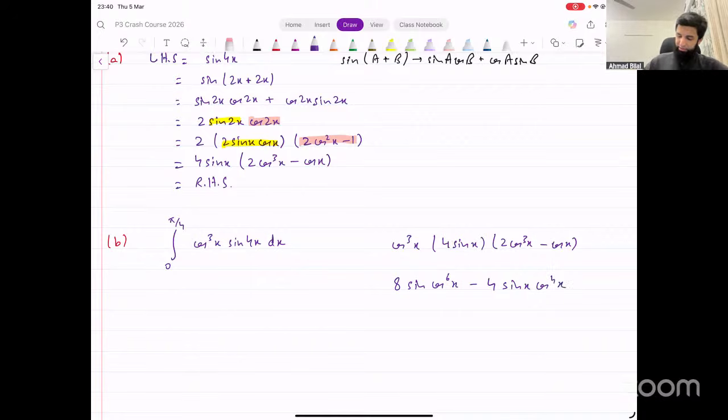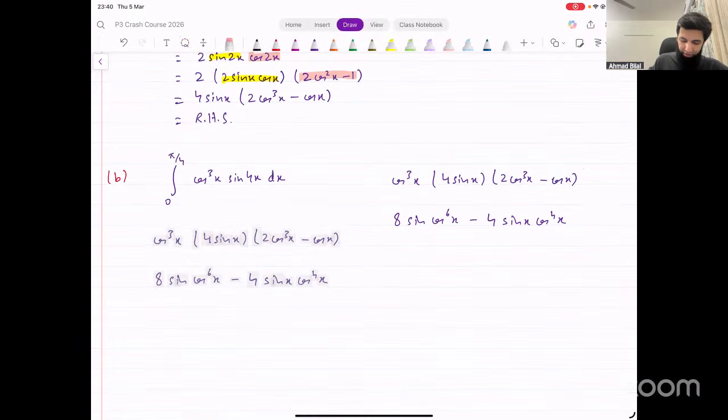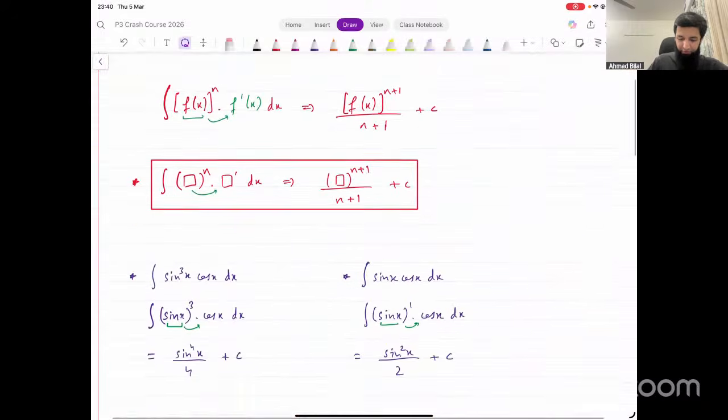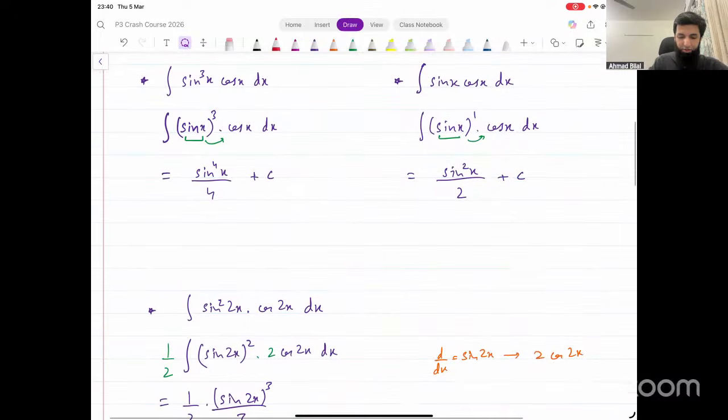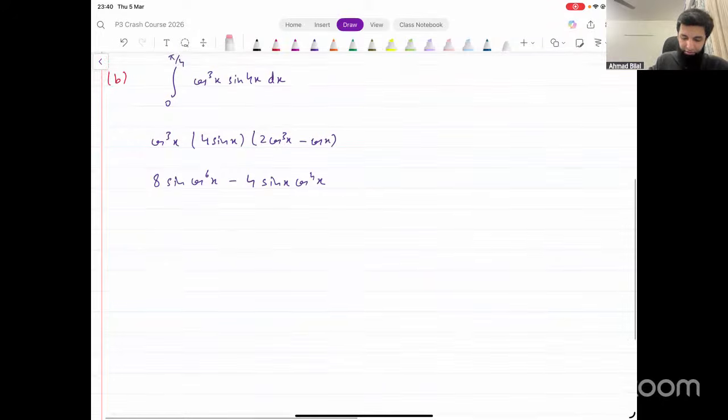Once we get this, this is actually a very useful application of that extended power rule. It's a 5-mark question. If we use this, it will become so much more efficient. We can use the extended power rule here. You see what happens if we do this? We can write it like this: 8 into cos of x whole power 6 into sine x. And the second one, we can write this as 4 cos of x power 4 into sine x.